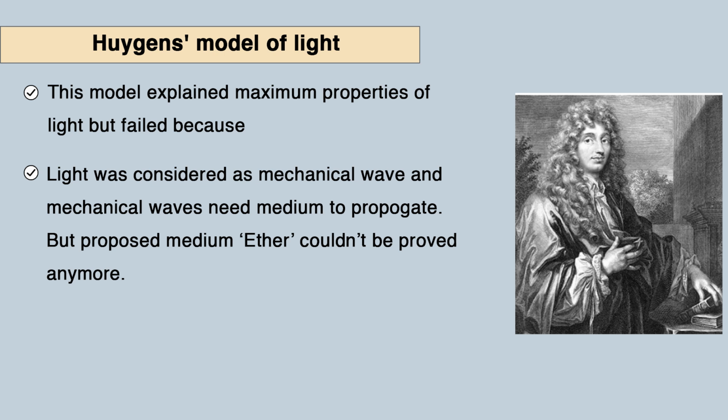And this model explained maximum properties of light, but failed. Why? Because light was considered as a mechanical wave, and a mechanical wave needs a medium to propagate, but the medium proposed by Huygens, that was ether, could not be proved by any chemist or physicist, because this was a fictitious medium, and its special properties could not be explained. And also some phenomena like the photoelectric effect and Compton effect could not be explained by using this theory.